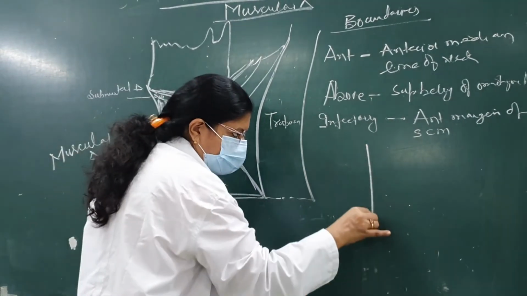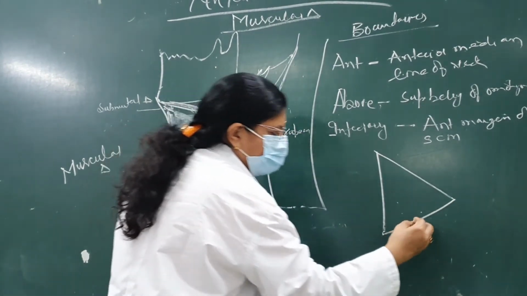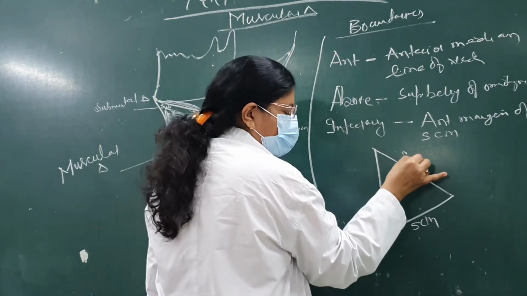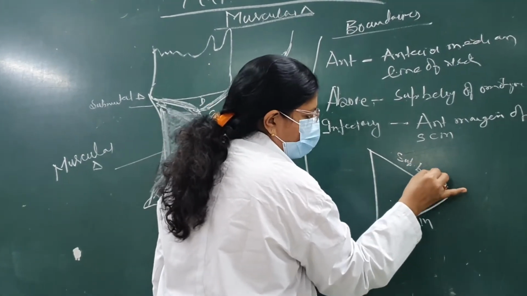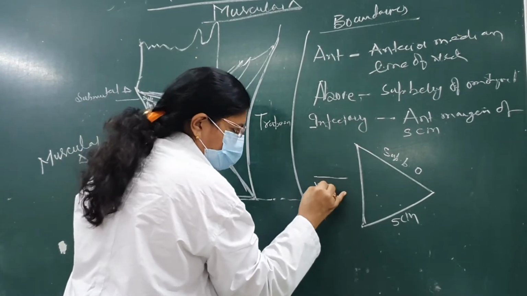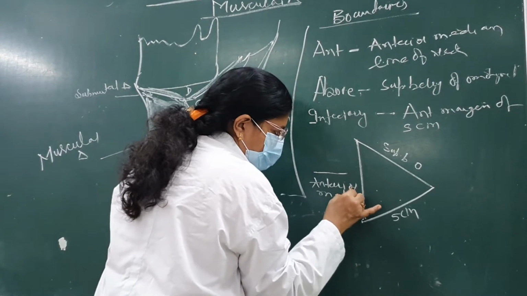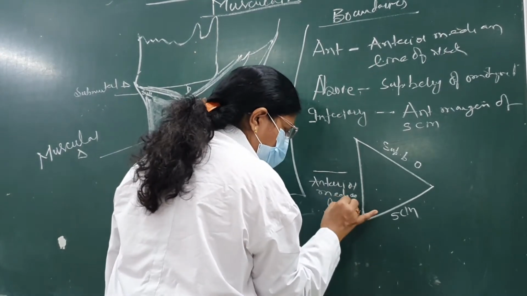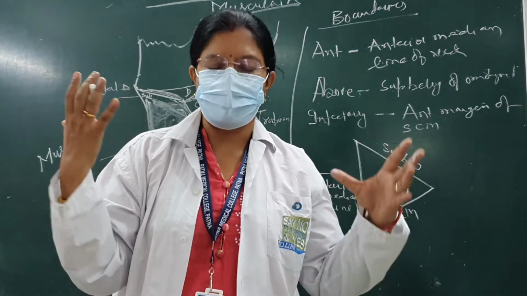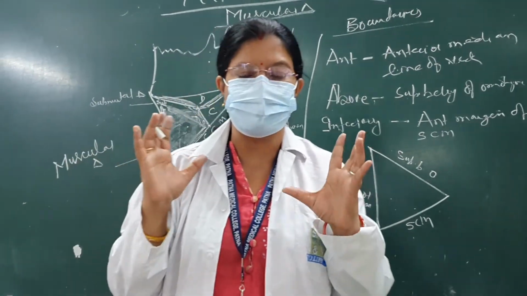This is the anterior midline, this is the omohyoid, superior belly, and this is the sternocleidomastoid. Then superior belly of omohyoid, and this is the anterior median line.